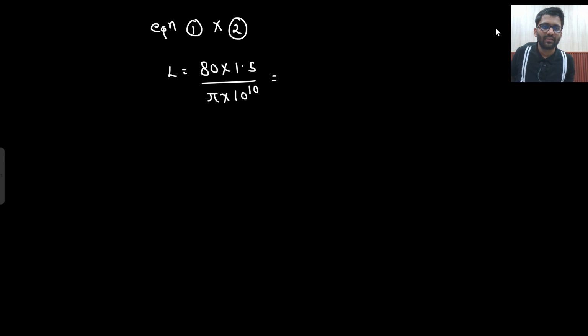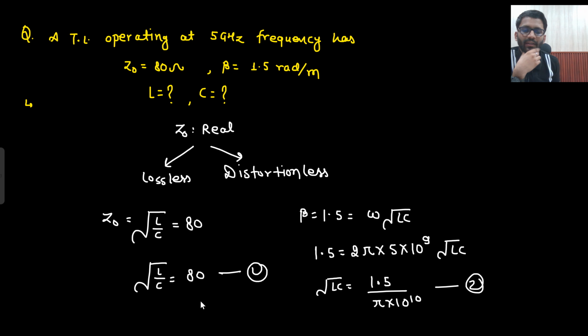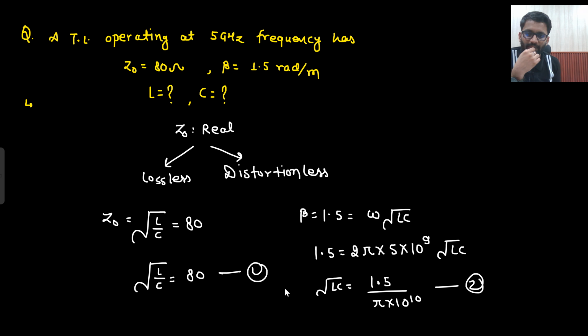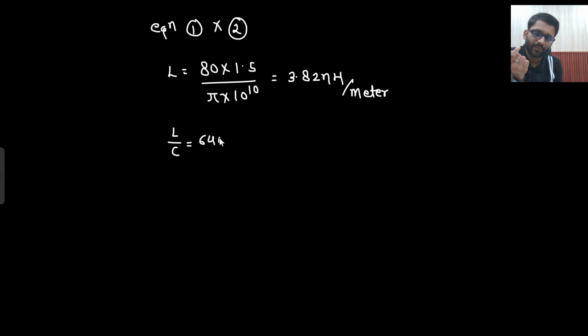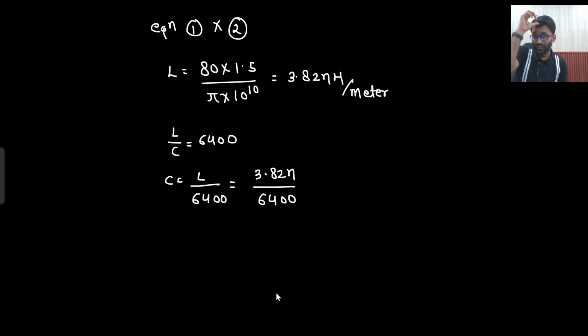Let me pause the video and check the answer. So this is what you are getting. The value of L is 3.82 nano Henry per meter. Okay. And if I need to calculate the C value, L by C is equal to 6400, because 80 square is 6400. So what is the value of C? C is L by 6400. So 3.82 nano divided by 6400.